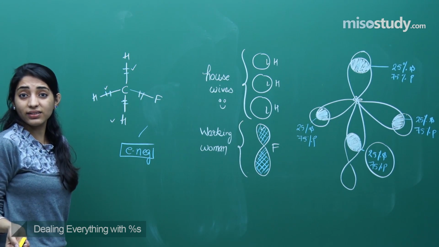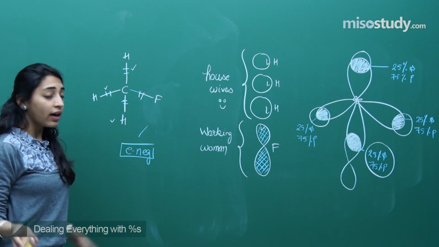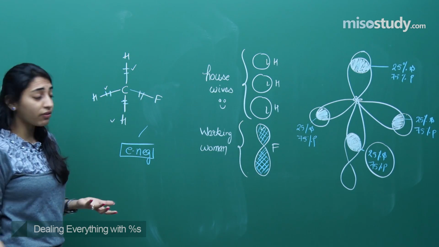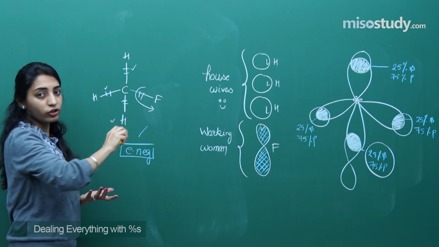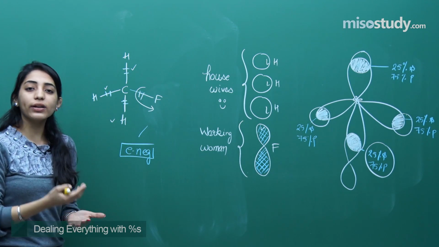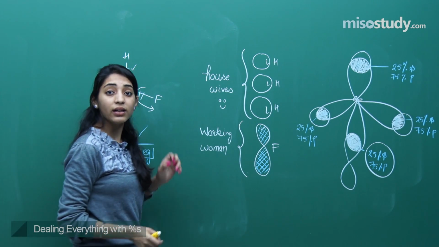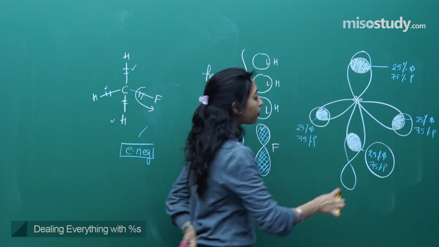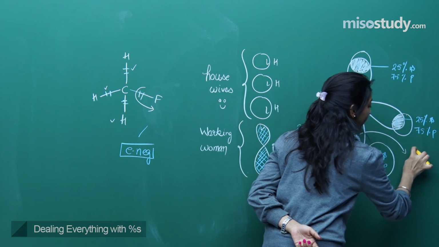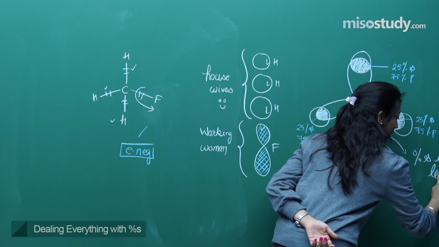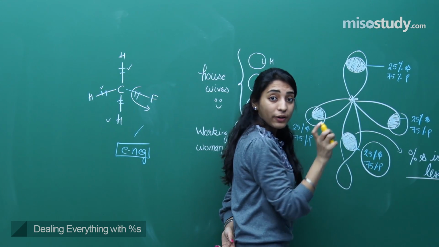But then fluorine is egoistic. She says, how the hell can you keep the shared pair of electrons with yourself? I need to have a hold of the shared pair of electrons. Now, how can fluorine have the hold of the shared pair of electrons? This is possible if and only if percentage S in this orbital is less, because the percentage S